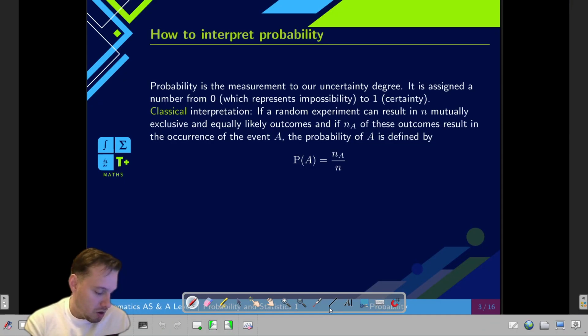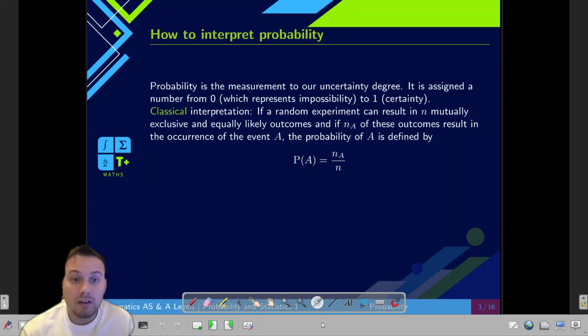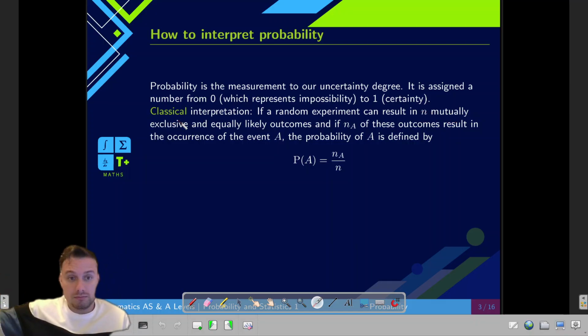Well, we do it on what we call the classic interpretation, also known as the Laplace interpretation, which has to do with an event that is studied in a random experiment where we're going to label as n all of the possible outcomes that are mutually exclusive.